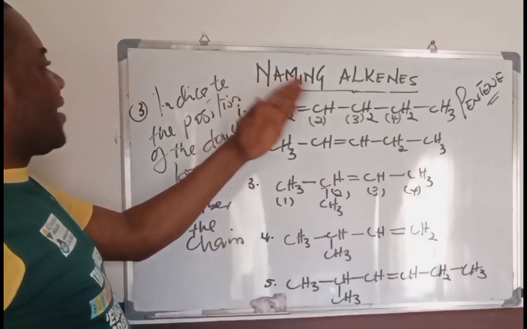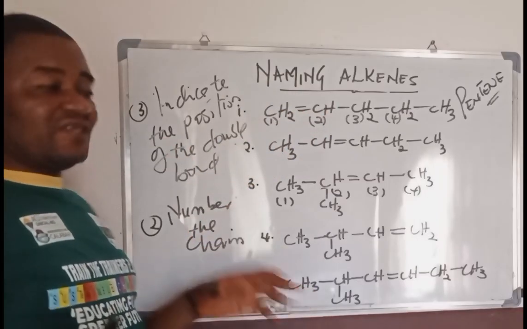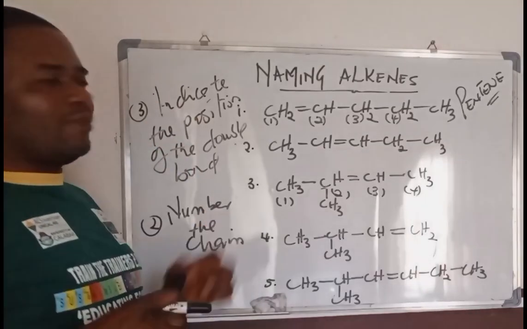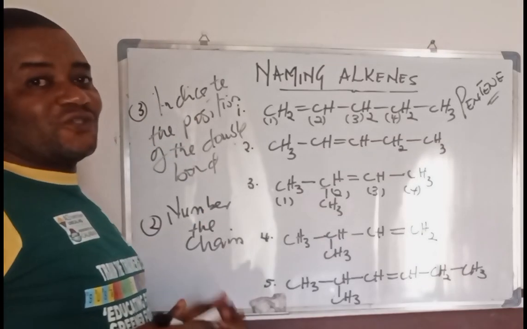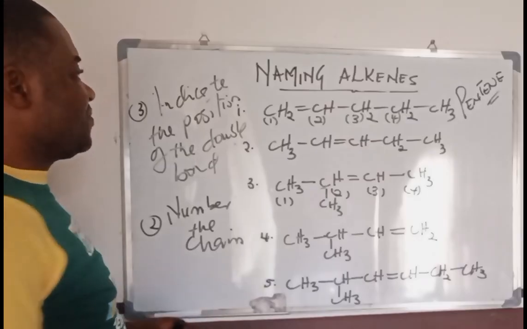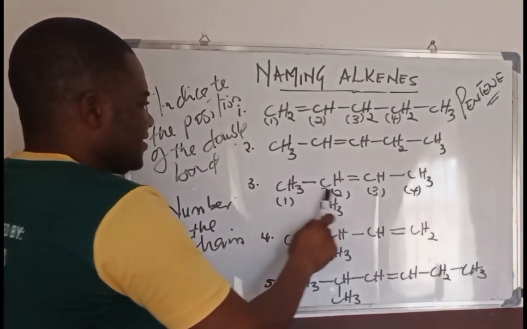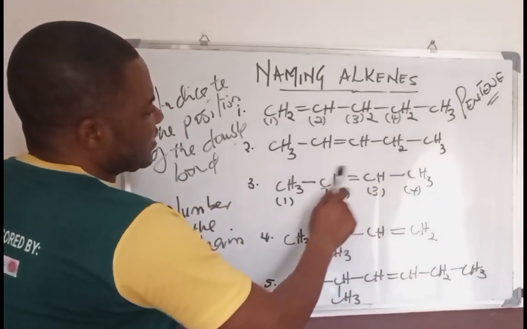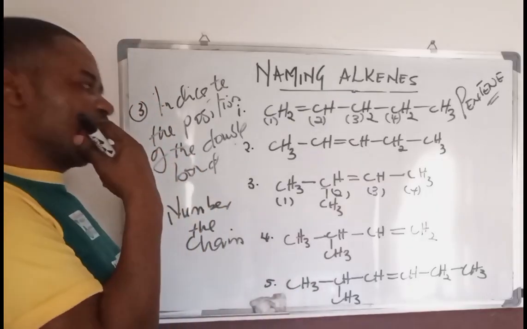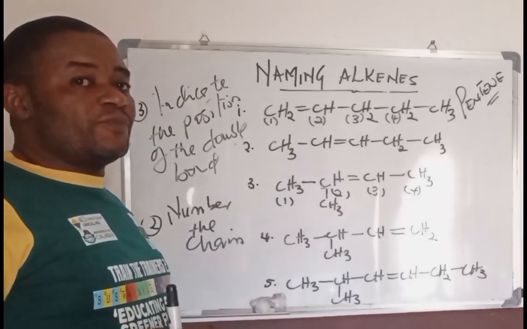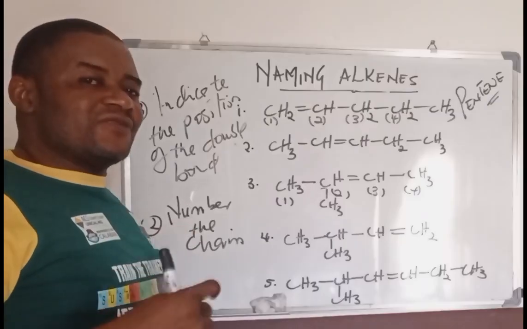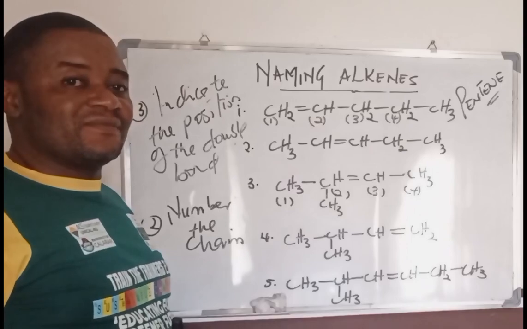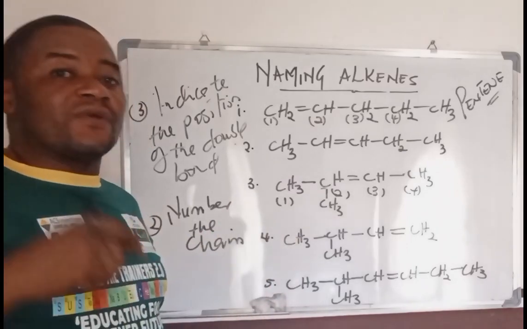You must know while naming alkenes: the first one, you are able to identify the chain. Second one, you number the chain. The third one, you indicate the position of the double bond. You must know where the double bond is. So if you number this in this way, you must indicate which carbon atom the double bond is on. Remember that naming the double bond means that the name of the compound must end with ENE to show that it's an alkene. But we must know where the position of the double bond lies.